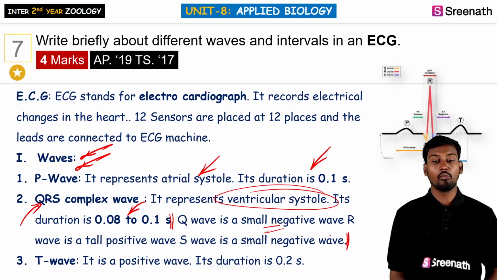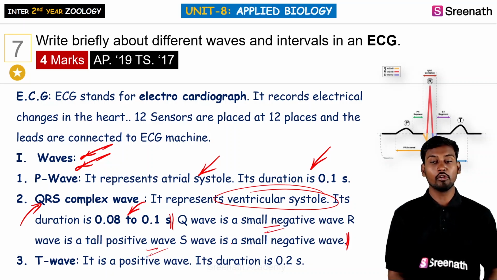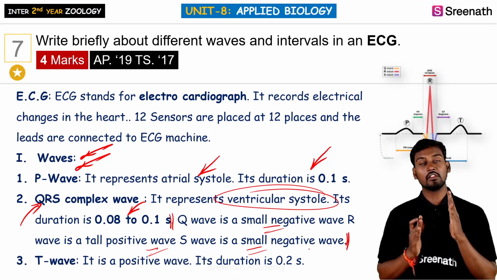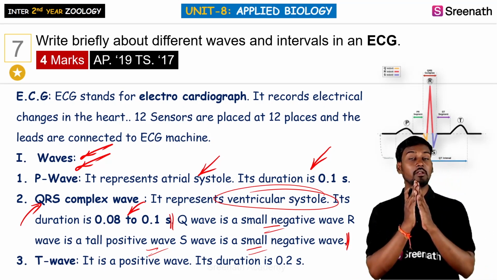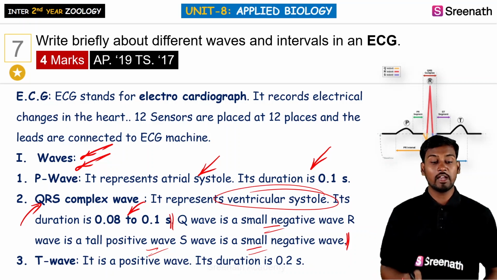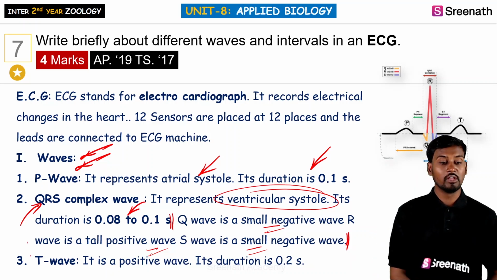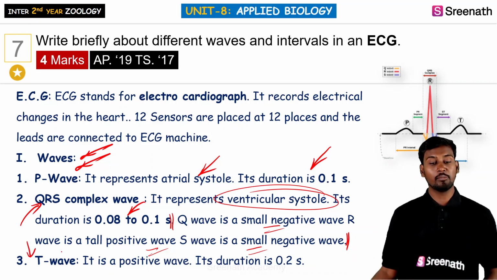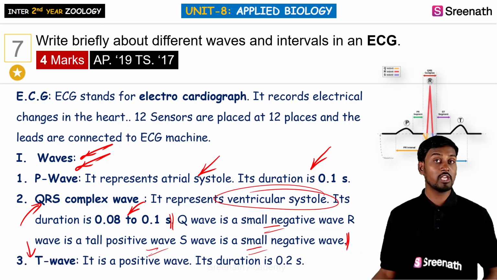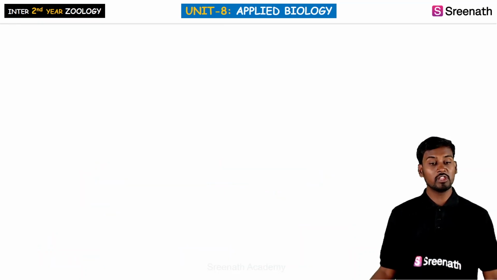Q is the small negative wave, R is the tall positive wave, whereas S is the small negative wave. So this is generally created between the three waves. And the next one is the T wave. The T wave is also called a positive wave whose duration is 0.2 seconds.